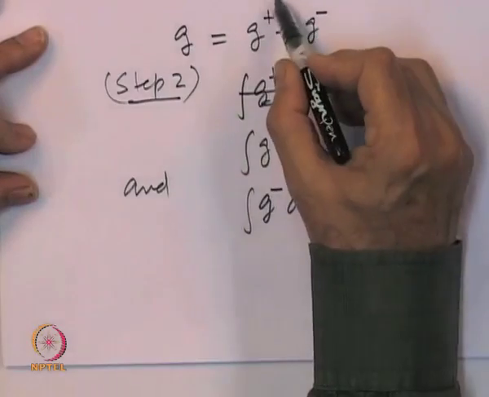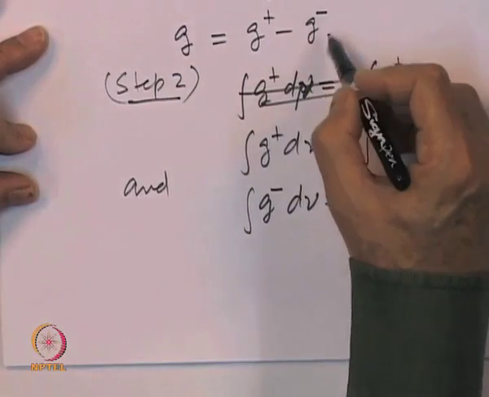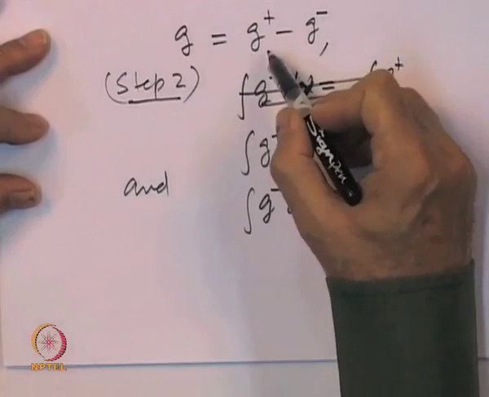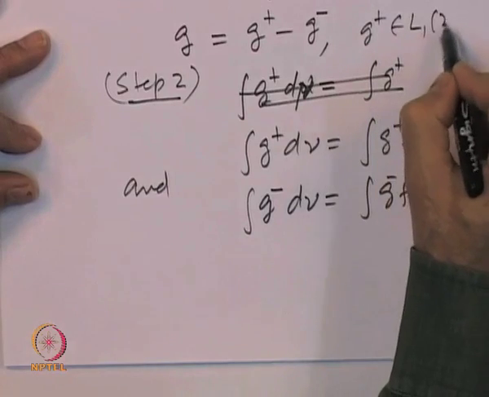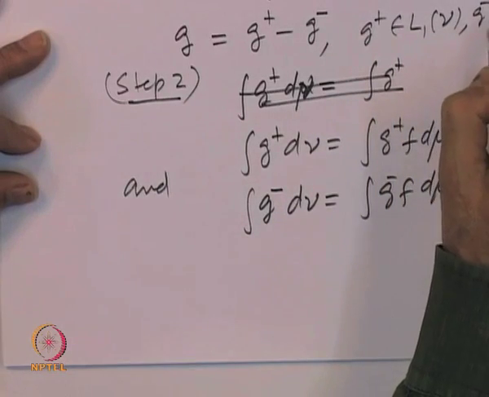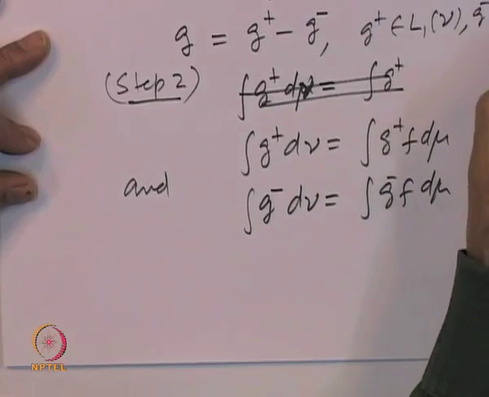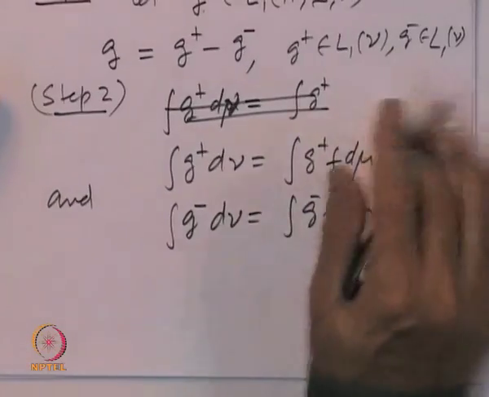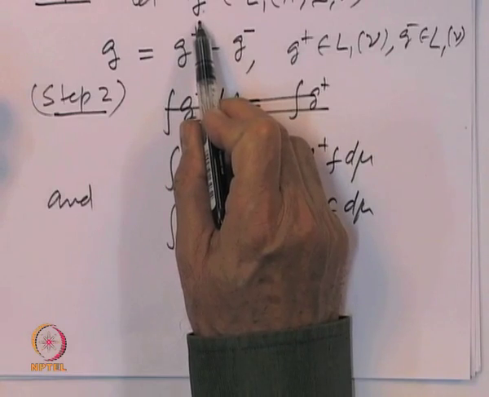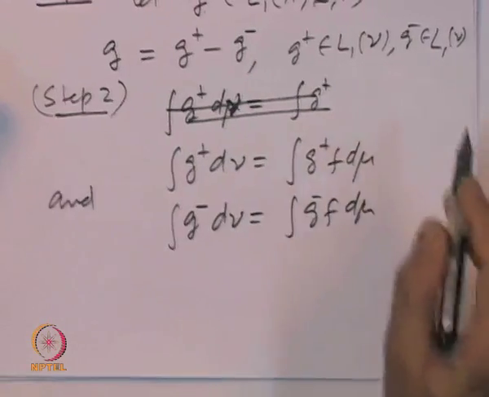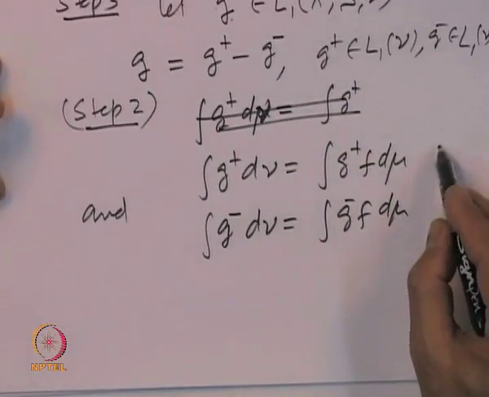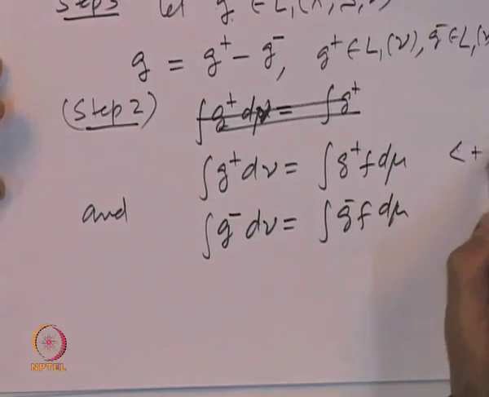And now, because g is L1, g is equal to g plus minus g minus. So, g plus is in L1 of nu, and g minus also belongs to L1 of nu. A function g is integrable if and only if its positive and negative parts are integrable. So, that means these quantities are all finite.